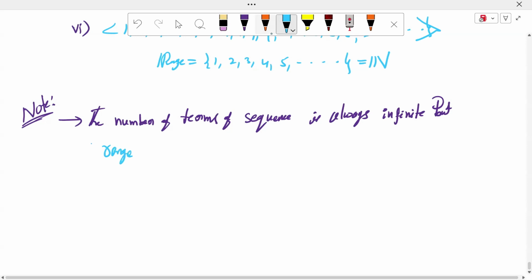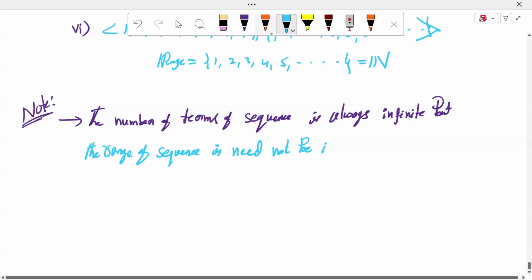But the range of a sequence need not be infinite.